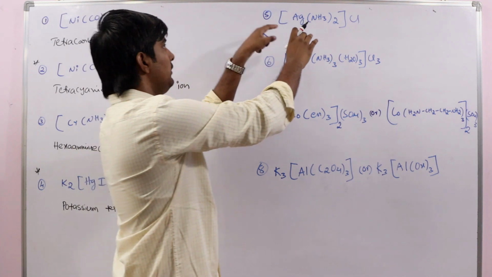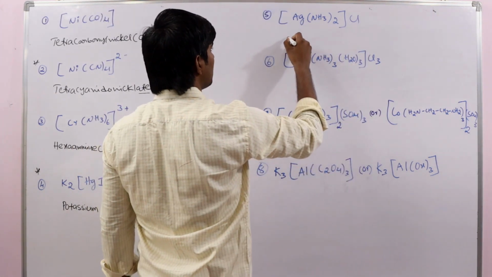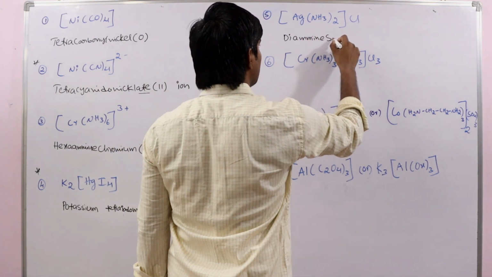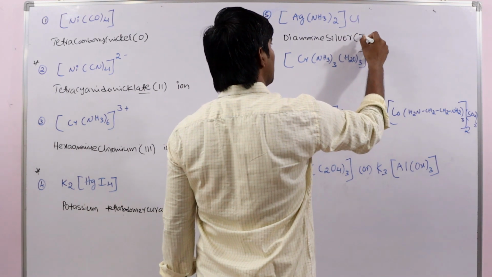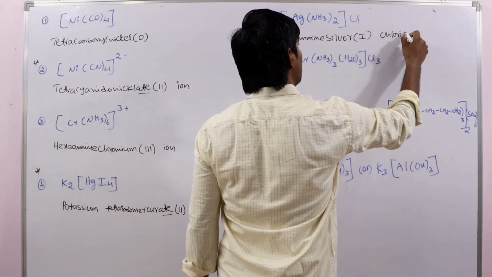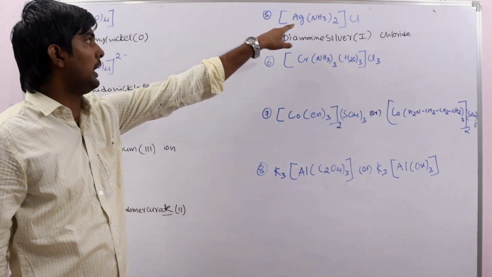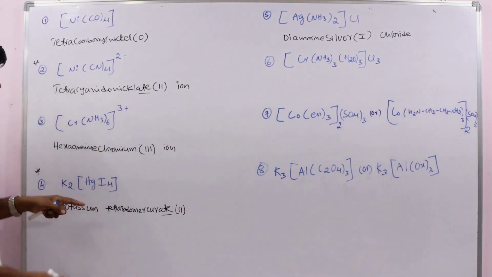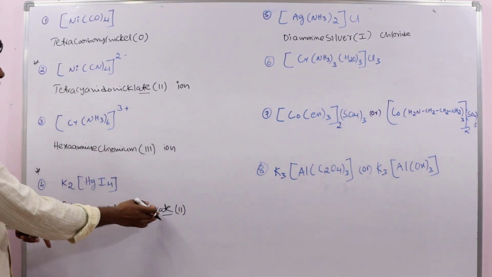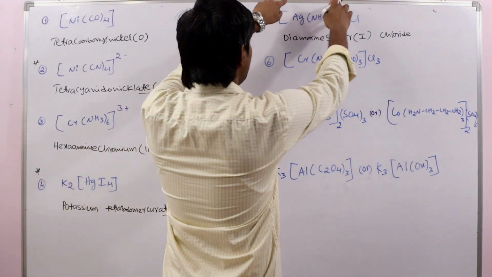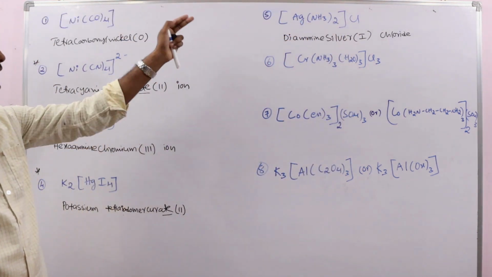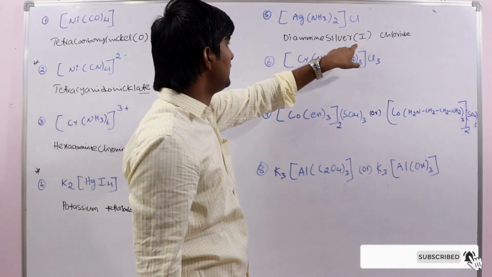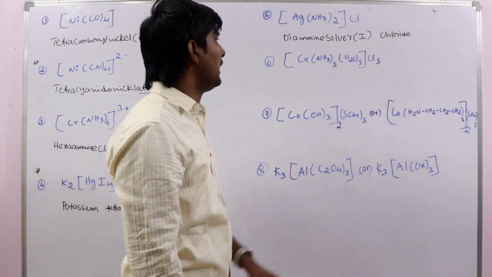Next, look at this complex. Diammine silver 1 chloride. Here the complex is in the cationic position, so there is no change in the name of the metal. Only if the sphere is in the anion position, that is the right side, then we add ate. If the coordination sphere is on the left side, that is the cationic position, then there is no change in the name of the metal. So diamminesilver(I), leave a space, chloride.